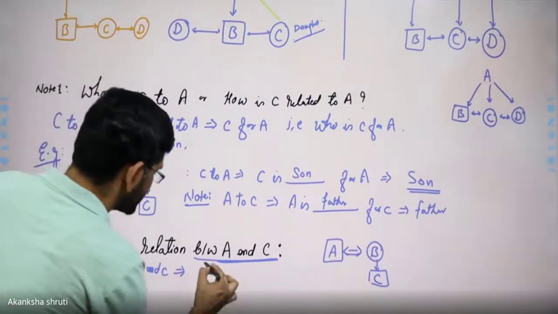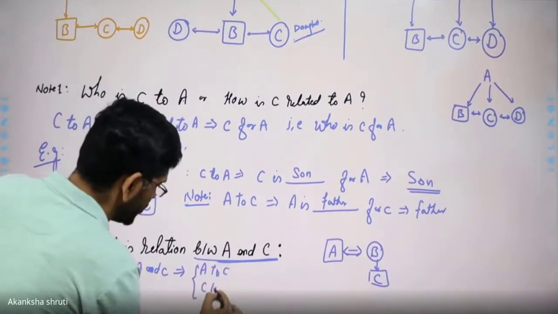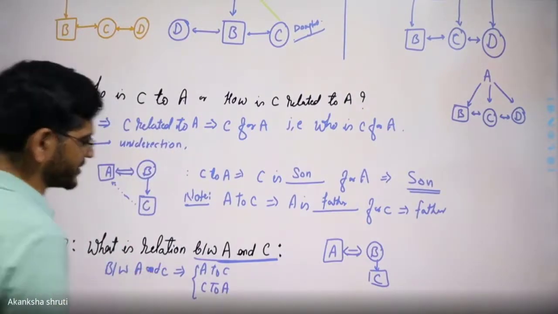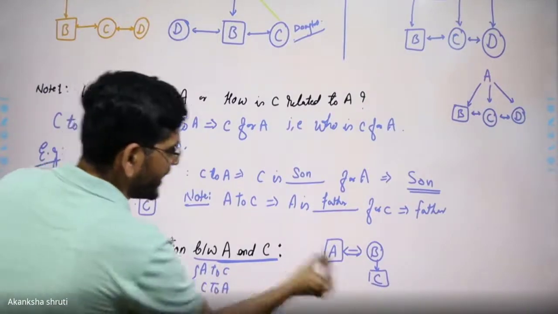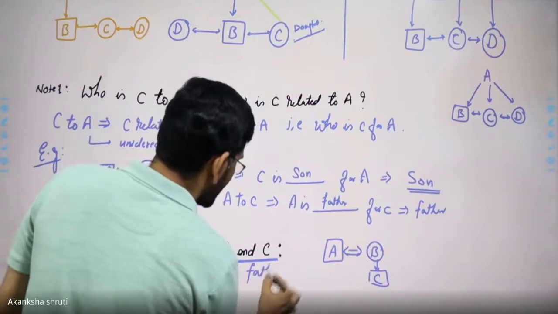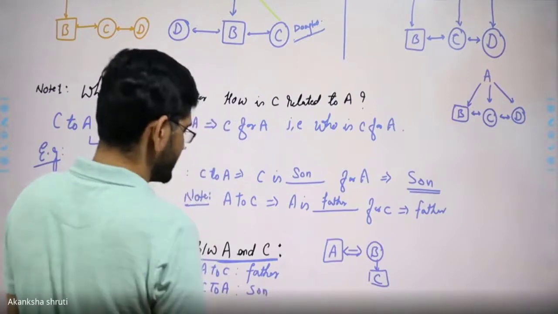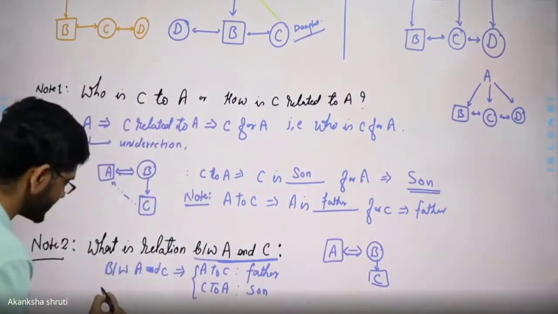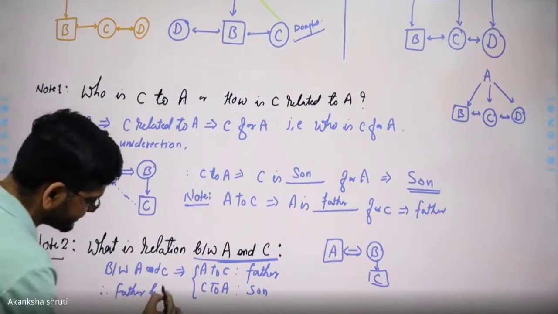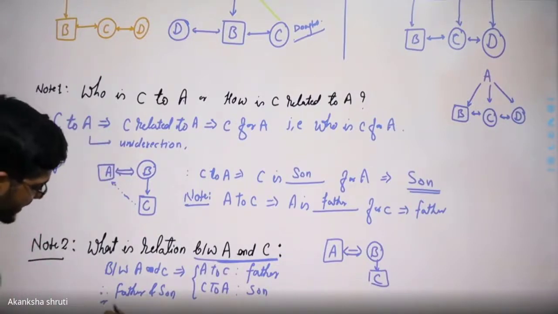We can write A to C as well as C to A. Therefore, in either direction, we have to write the relation. A to C, so A is father, but C to A is son. So the relation that we need to write is father and son. Or even we may write son and father, mean the same thing.